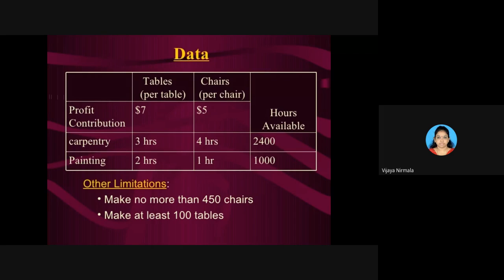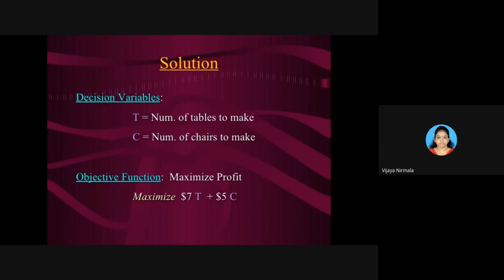And the available time is 2,400 hours for carpentry work and 1,000 hours for painting. To prepare a single table, it takes 3 hours of carpentry work and 2 hours of painting work. To prepare a chair, it takes 4 hours of carpentry work and 1 hour of painting work. So this is the data that they have given. I think you understood, right? Next, coming to the other limitations.